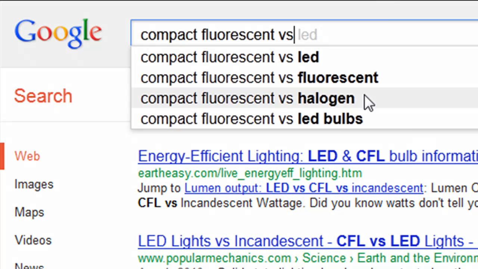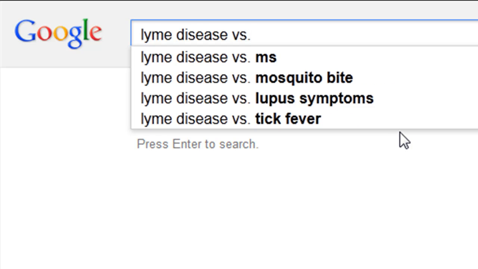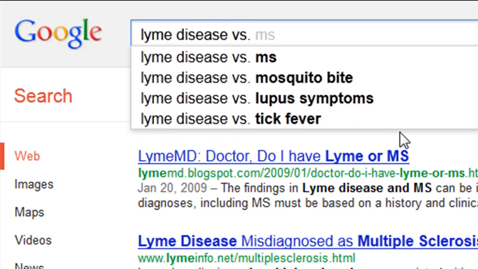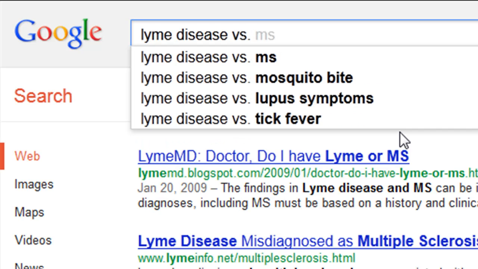Now, one thing to be aware of is sometimes if you include the dot for versus, you get a whole different sort of set of suggestions. Let me go back and forth with that. See, without the dot, well, see, now I messed it up here. Let me go back. Without the dot, you got this. With the dot, you get that.